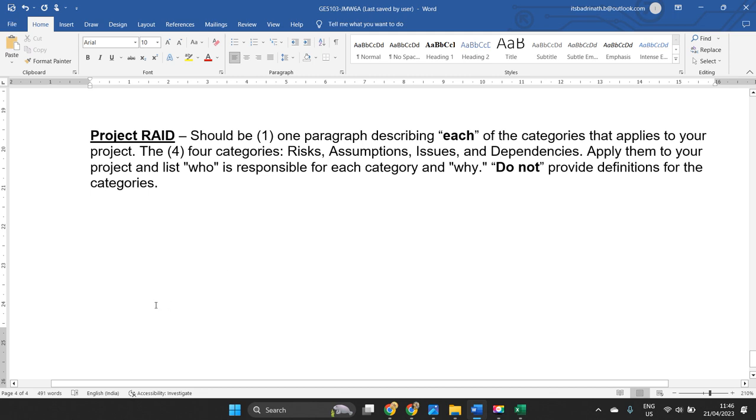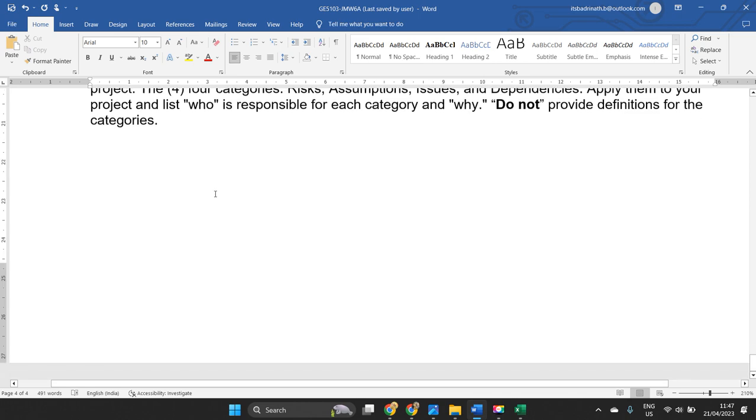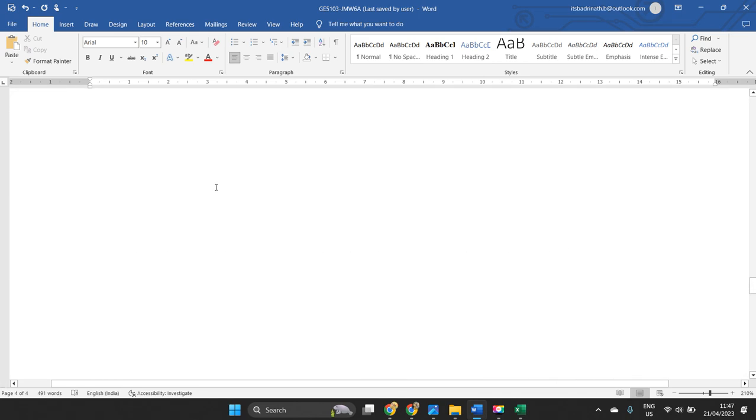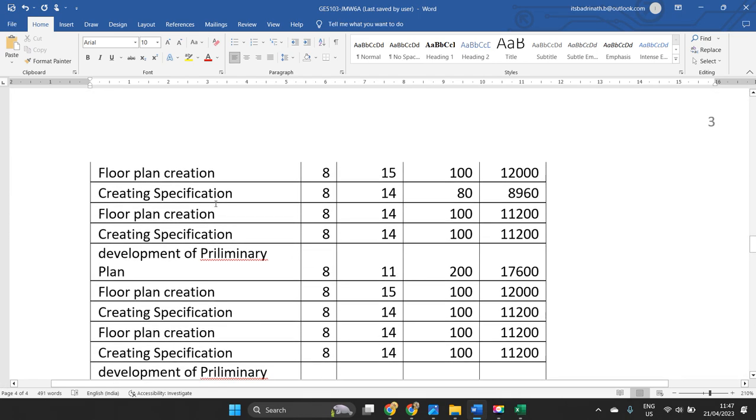It is not a definition kind of thing you are going to write. Some items, like risks, may be a definition, but you should write it as you are applying it to your project. So make sure you write it properly.